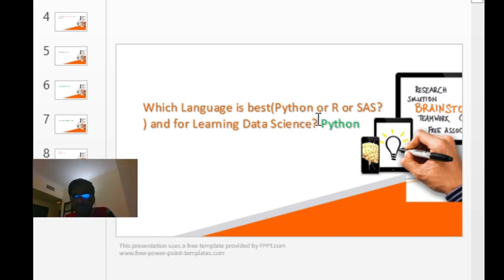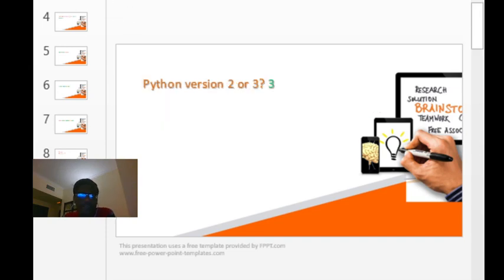Now we'll move on to the next topic. Python is a very traditional language, and many versions have come. Initially they started with version 2, and in version 2 there were 2.0, 2.1, up to 2.7, many versions. Because so much code is written in Python version 2, most people are still working in it, so they are still supporting version 2, but very soon support for Python 2 is going to expire.